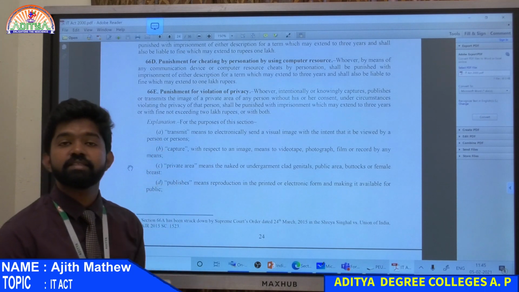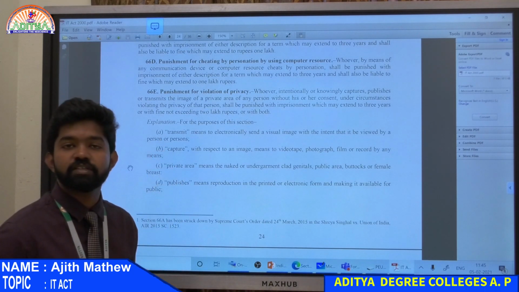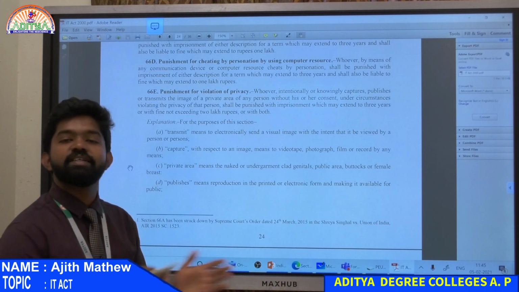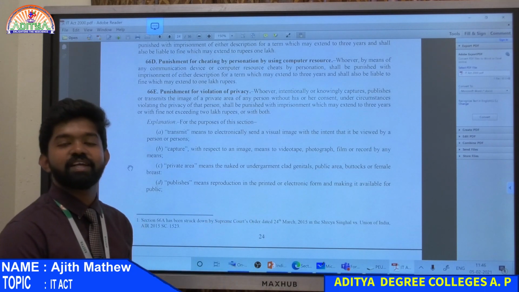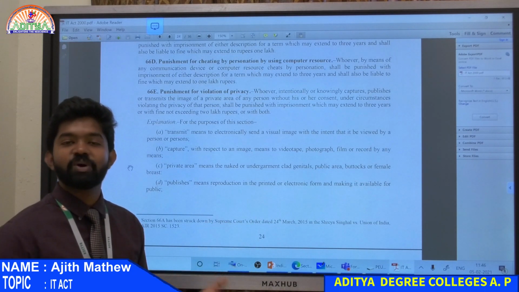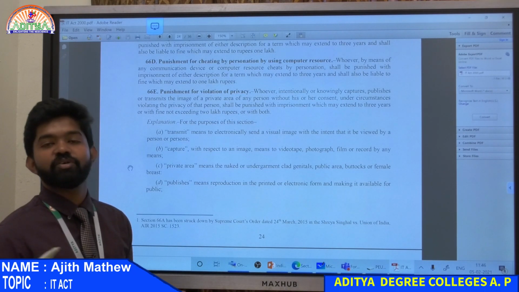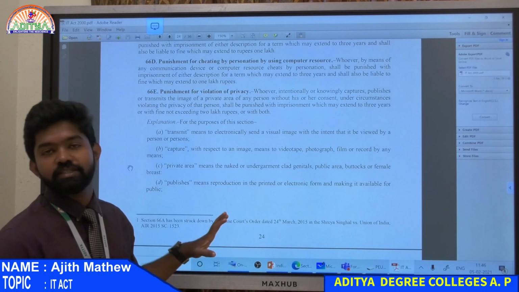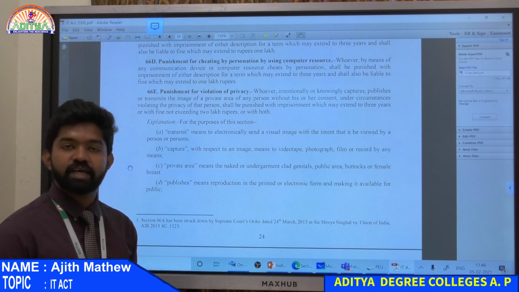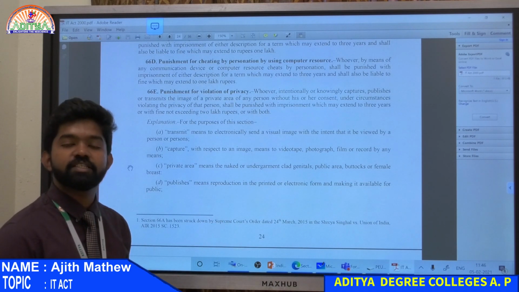If anybody is sending this, once it has gone onto the internet, it's gone. You won't be able to catch it back. It's like a train. If the train leaves the station, you won't be able to bring it back, it won't wait for you. So if you are sending something like that, and your friend is sharing something like that, he is punishable under